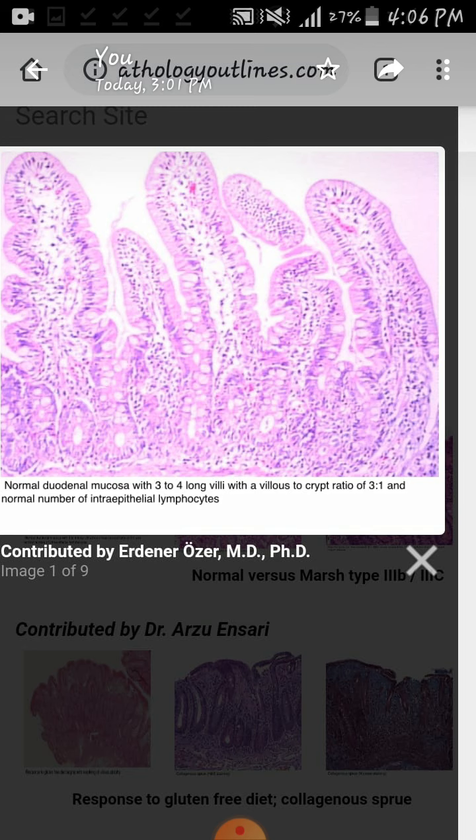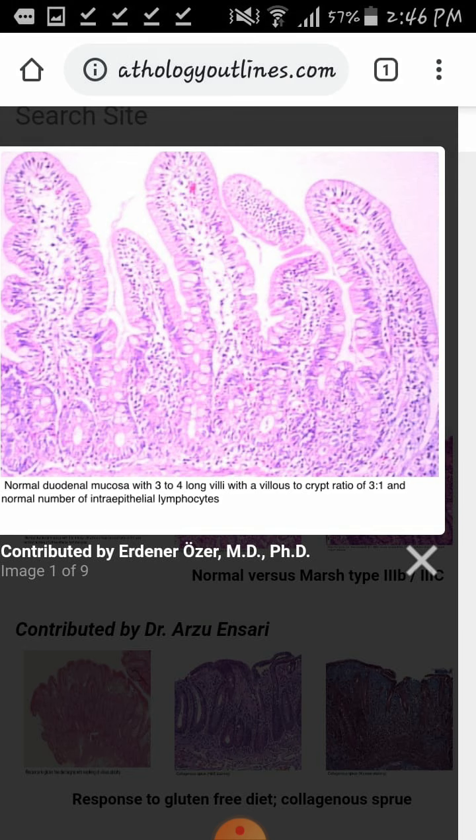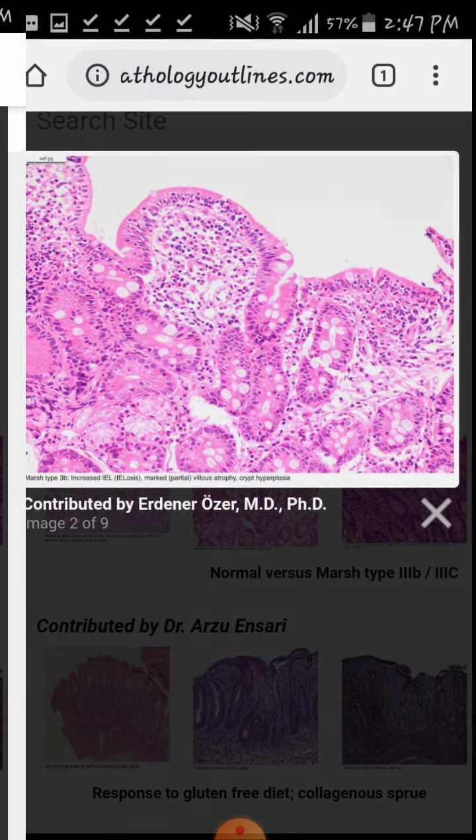Now what is the histology of this disease? This is showing a normal picture of duodenal mucosa, and here we can see villi, and for every 3 villi we have a crypt. This is a crypt. This is a normal mucosa of the duodenum. Now what happens in celiac disease?